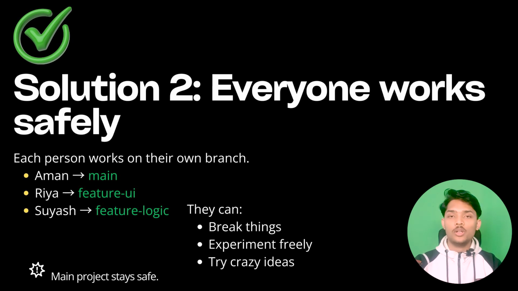Solution 2 is everyone will work safely. Each person works on their own branch. We will understand what branching is further on. So think of it as Aman works on the main branch, meanwhile Ria works on the feature branch, and Suyash will work on the business logic branch. So they can break things, they can experiment, and they can try crazy ideas without worrying about the main project, because once they create a branch, it will create a copy of their main project and they can experiment with anything on that, and that's how their main project will be safe.